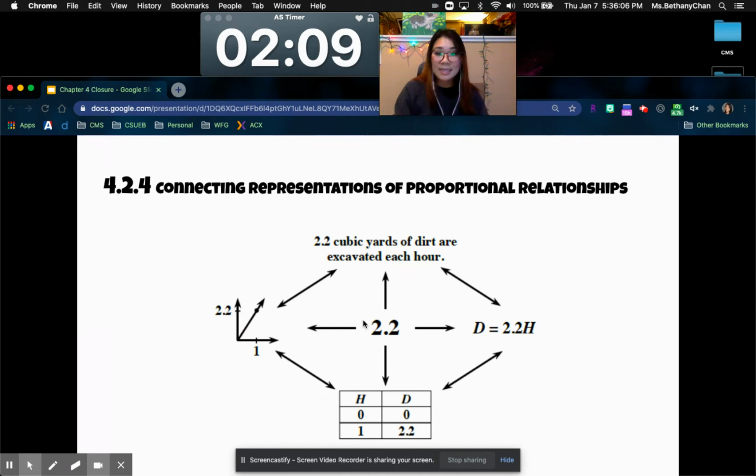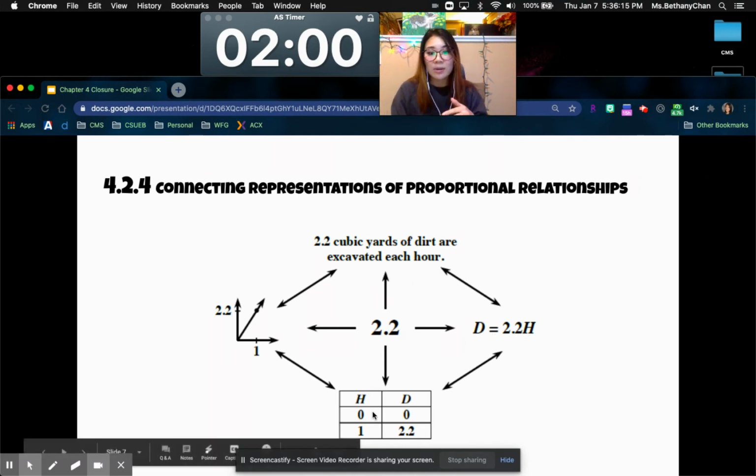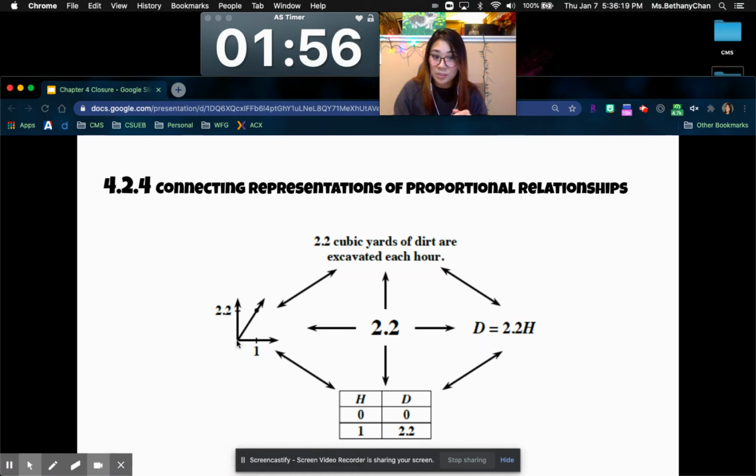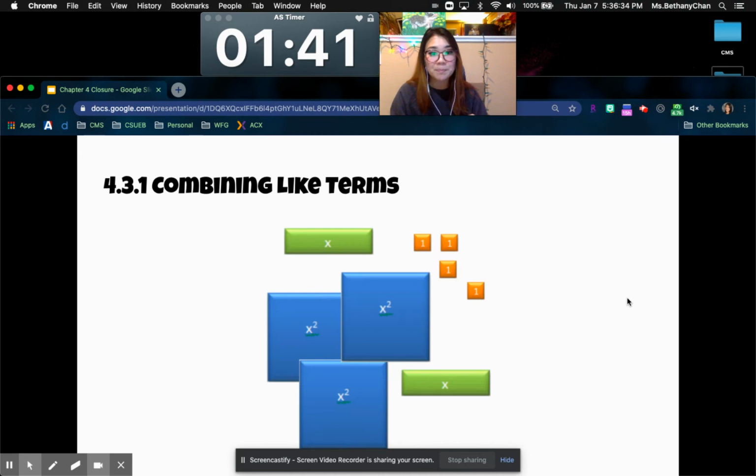Connecting it as a web. This is our constant of proportionality, our multiplier. This is our equation, our y equals kx, or they have different letters, right? The table, the graph is here. It's proportional because 0, 0, and straight line. And then the situation, 2 cubic yards each hour, every hour, per hour. Those are the key words that you want to use to know that it's proportional, right? And knowing that each one of these are interchanged and telling the same story.